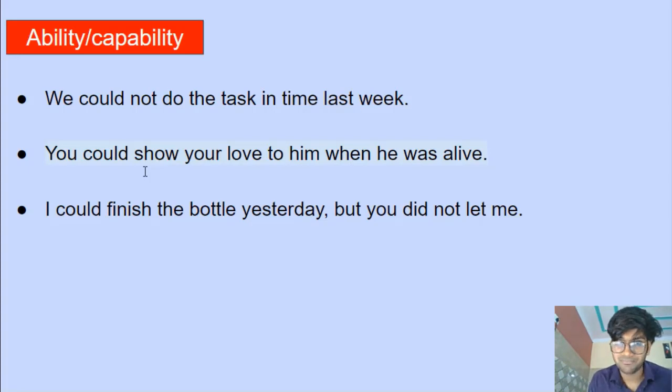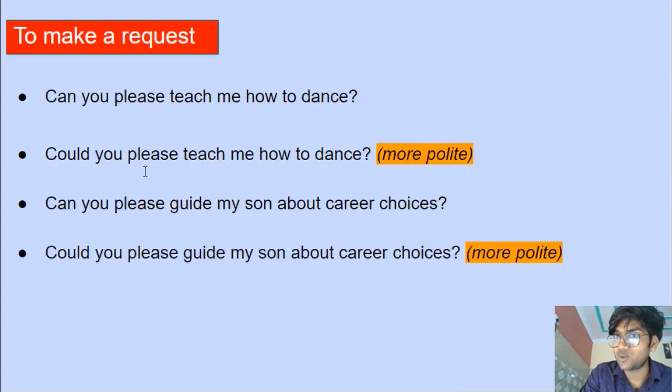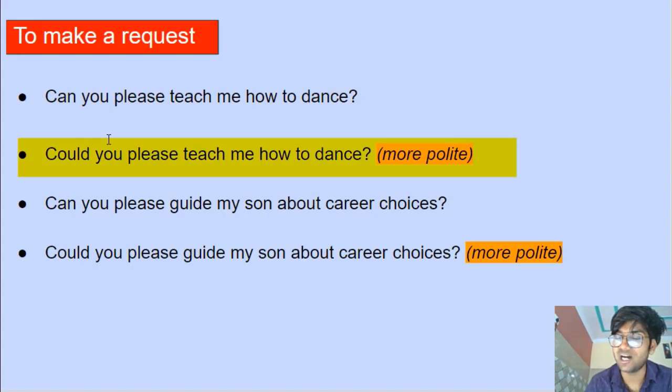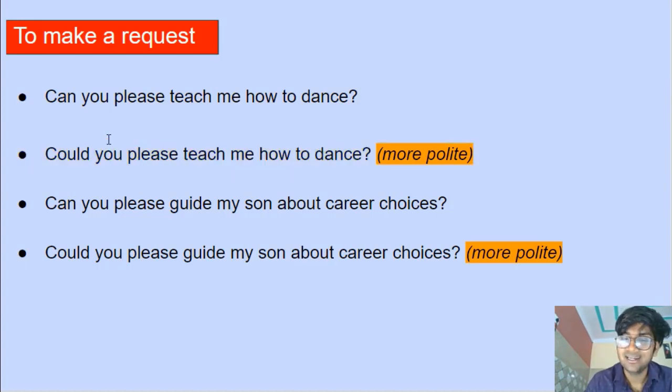All right. Now, the next usage, to make a request. When you want to request somebody for something, you can either use can or could. Look at these examples. Can you please teach me how to dance? Could you please teach me how to dance? Now, what is the difference? Guys, could is considered more polite and more formal, right? So, when you want to request somebody for something, if you use could, you are naturally, automatically considered polite. Could is considered very polite.